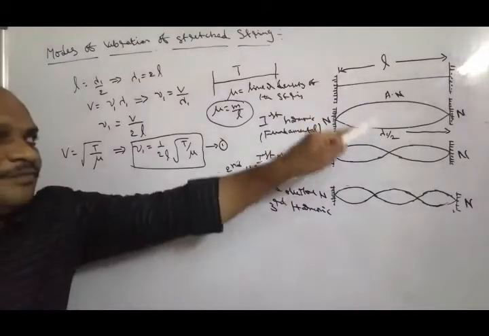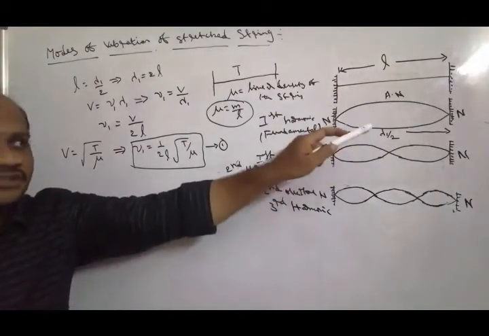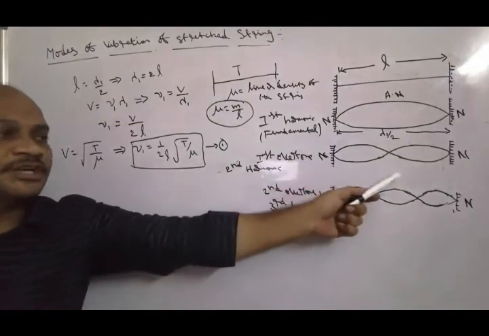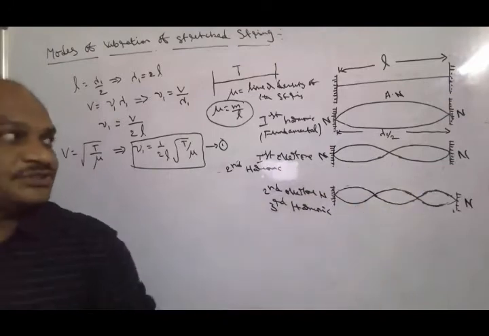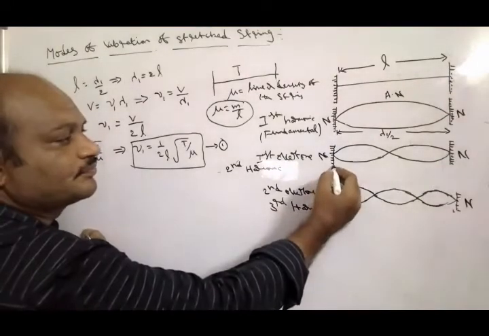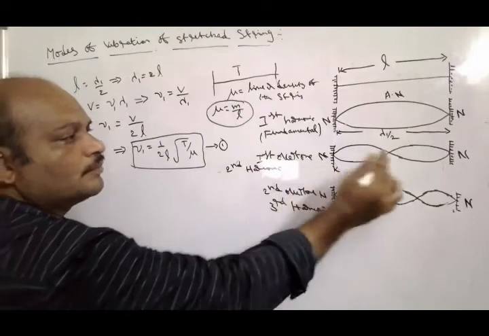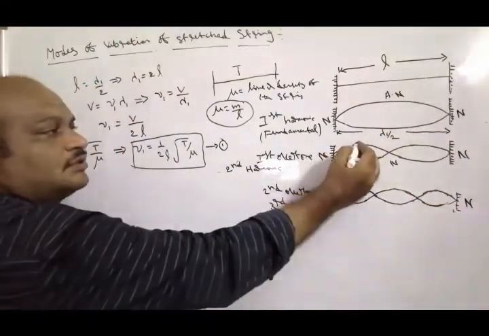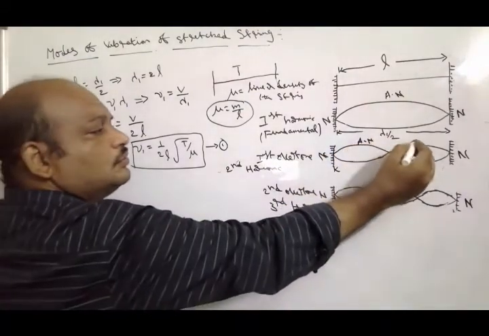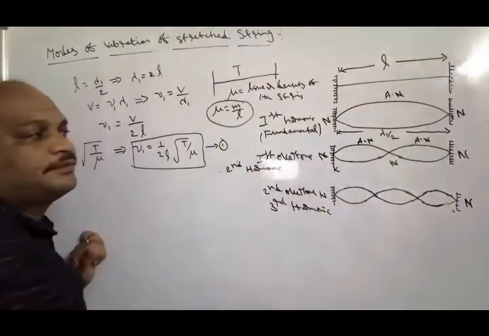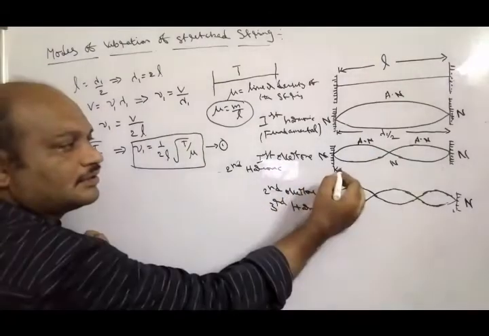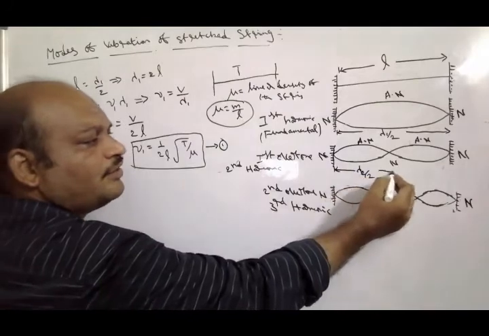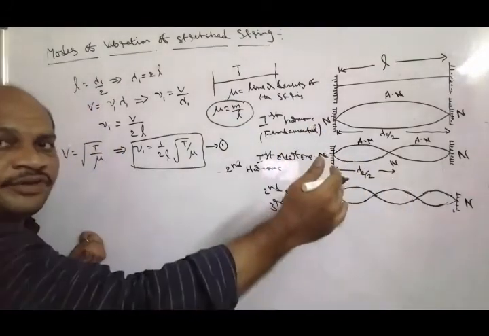Now we vibrate the stretched string. Suppose it vibrates with two segments or two loops. At that time there are node, node, node, three nodes, and it is vibrating with 2 antinodes. Here the wavelength changes depending upon the mode of vibration.